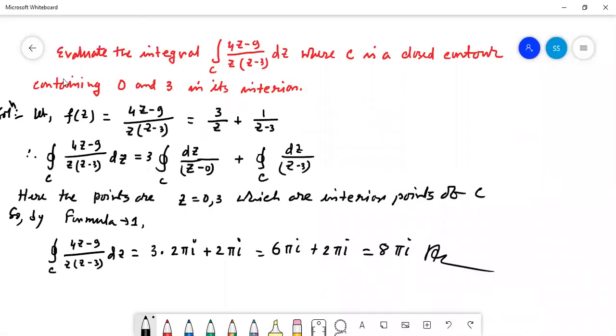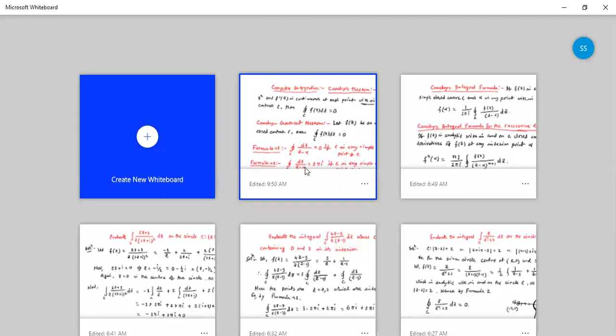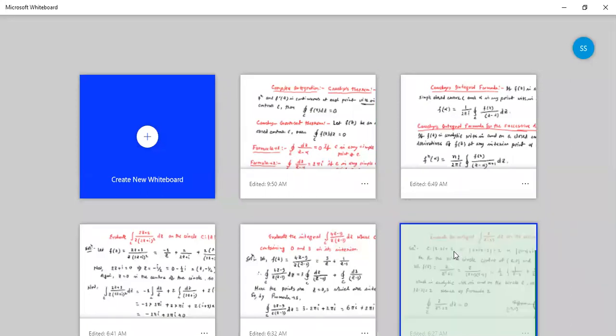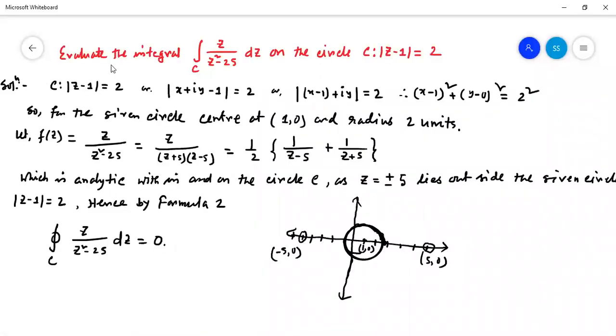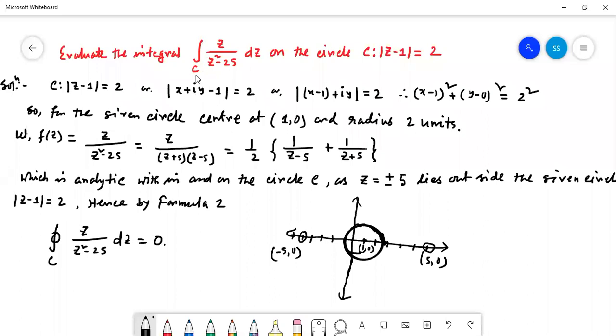Now look at here. Evaluate the integral, contour integration over C, z by z square minus 25 dz, on the circle C such that mod of z minus 1 equal to 2. It is given. Now we shall make the circle. Mod of z minus 1 equal to 2.